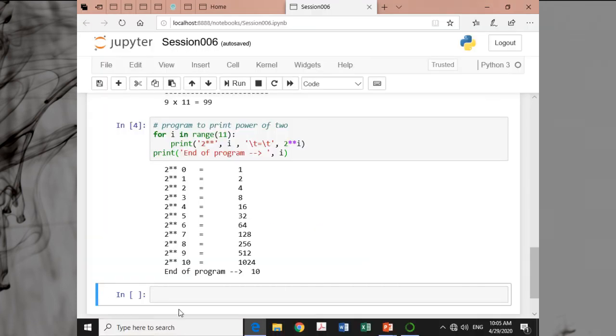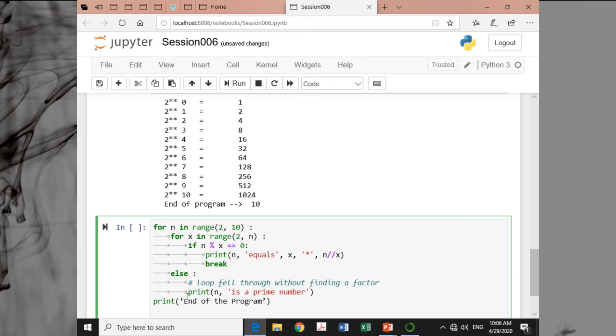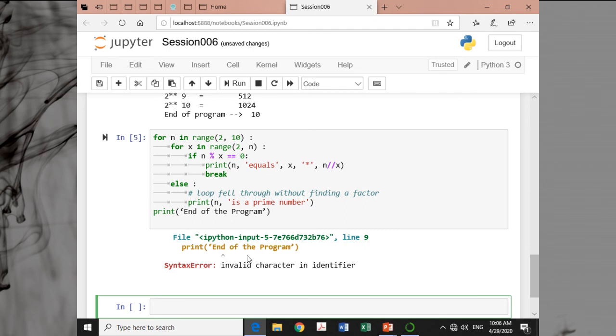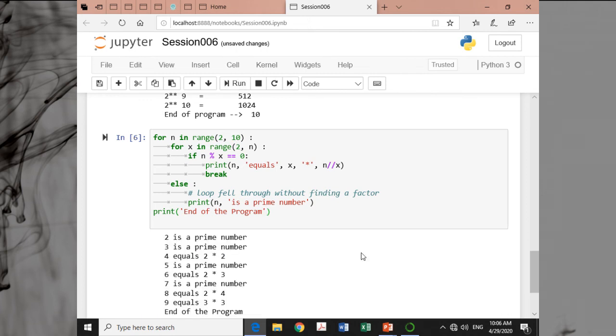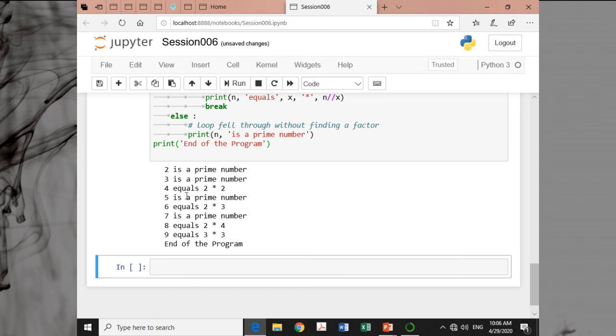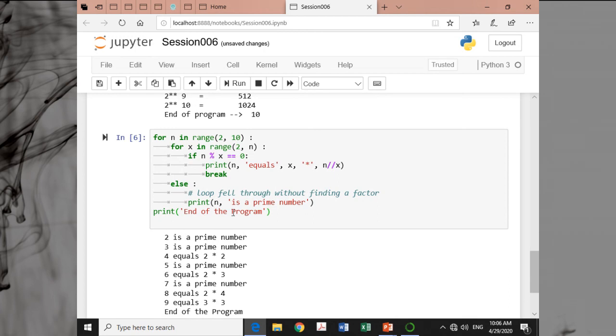Now let's check whether the same thing happens or not. You can see this is what your program is, and if you run it, end of the program. This is what: 2 is a prime number, 3 is a prime number, 4 is equal to 2 into 2, 5 is a prime number, 6 is equal to 2 into 3, that is not a prime number, 7 is a prime number, 8 is equal to 2 into 4, 9 is equal to 3 into 3, and so on. So it will give you something like that.